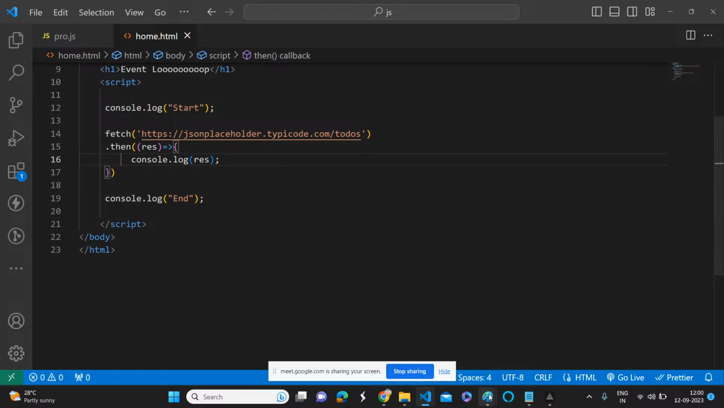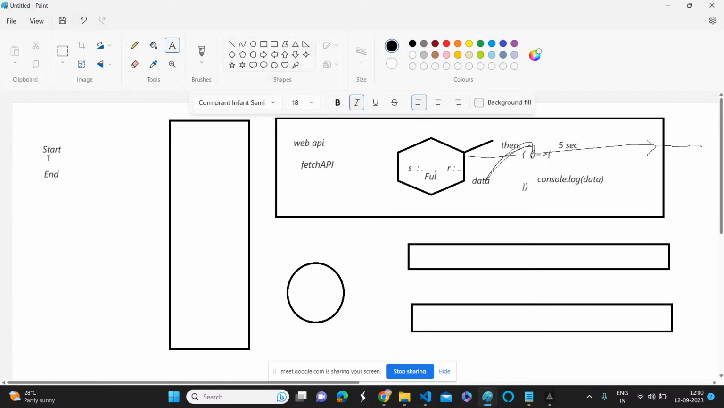So just understand the flow one more time. Console.log start, it will print start, and then fetch API, I'm giving a URL. It will push that responsibility to the web API, and before hitting that REST API to the server, it will return a promise. The promise is an object. It will hold the status and the response, and it has some inbuilt methods also ready to execute once we get the response.